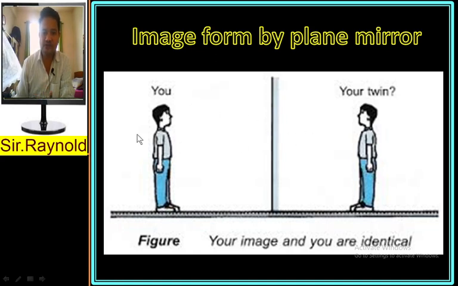So the image size is the same. Second point, the distance of the object, that means you, from the mirror, and the distance of the image from the mirror is also the same. You can just calculate that. So we have two points here: the image size is the same as the object, and the distance of the image and the distance of the object from the mirror are also the same.